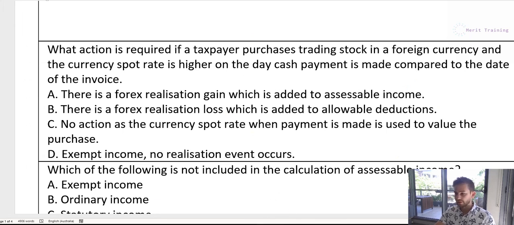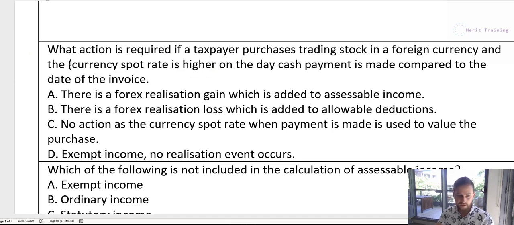So in this case, the situation would be we have to figure out whether they've got a gain or a loss. So we can see that the currency spot rate is higher on the day the cash payment is made compared to the date of the invoice. So this isn't super clear in terms of what this is actually saying. The currency spot rate is higher.